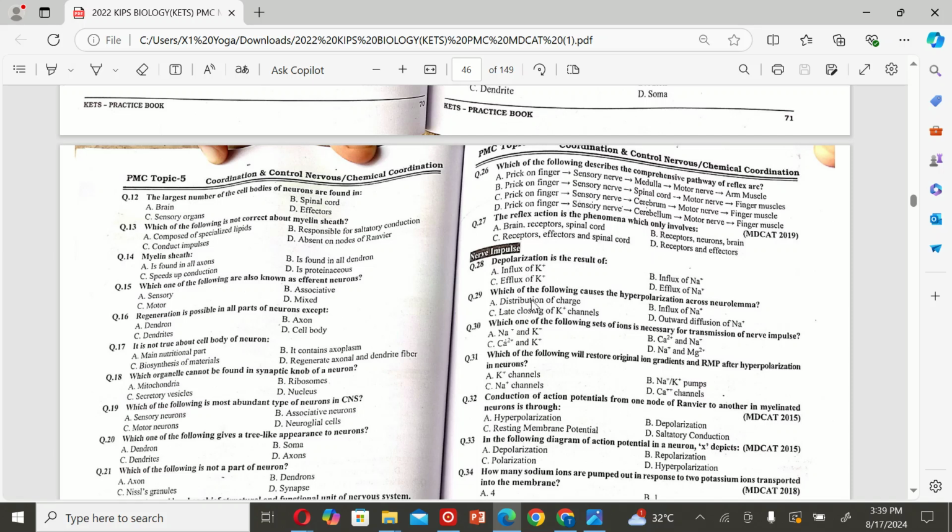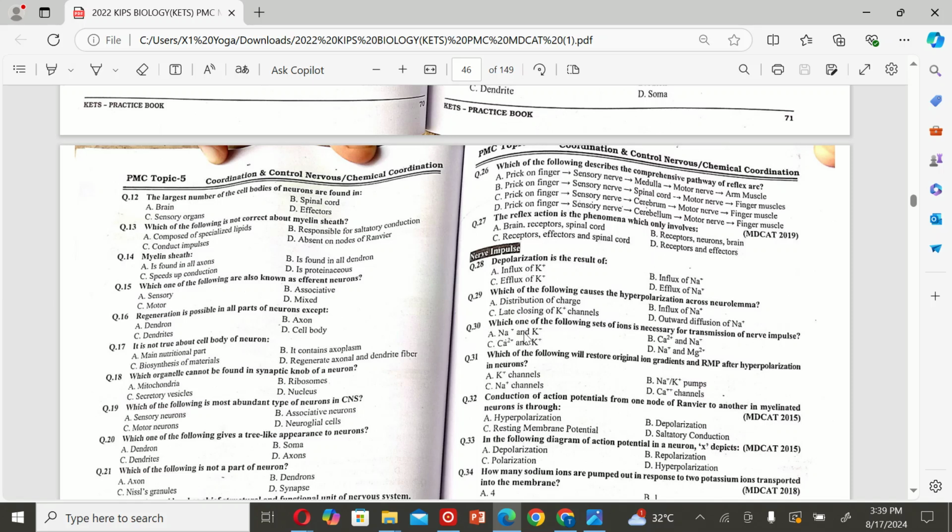The next MCQ is which of the following causes the hyperpolarization across neurolemma? A. Redistribution of charge, B. Influx of Na plus, C. Late closing of K plus channels, and D. Outward diffusion of Na plus. So the correct option is C. Late closing of K plus channels.